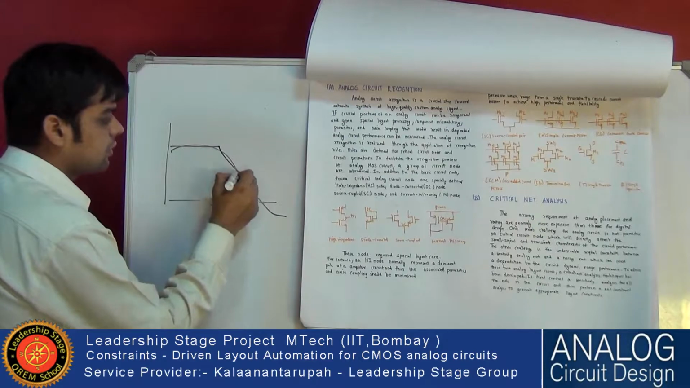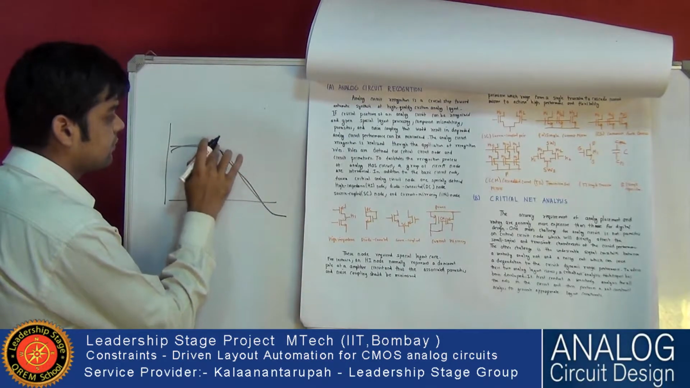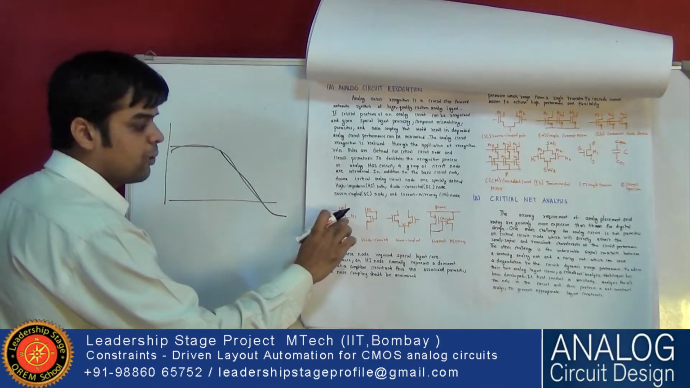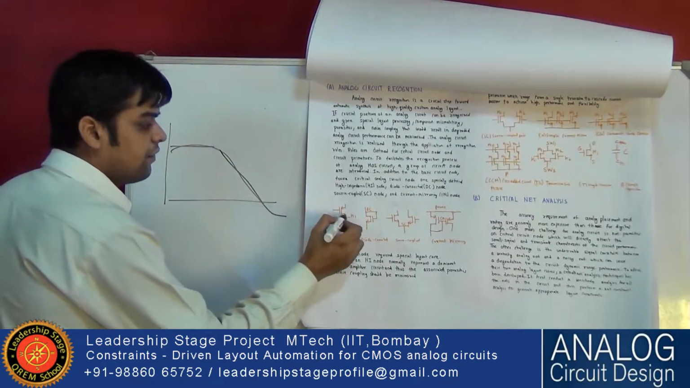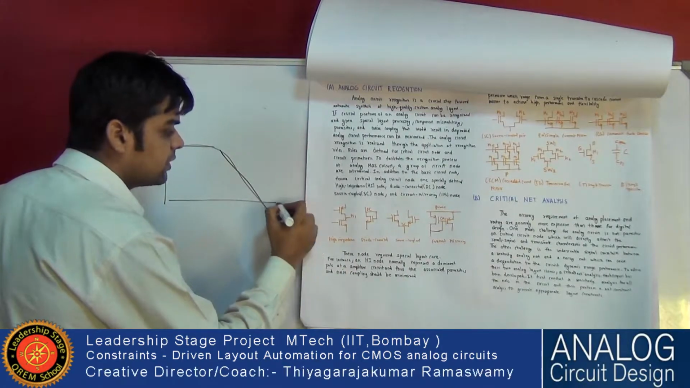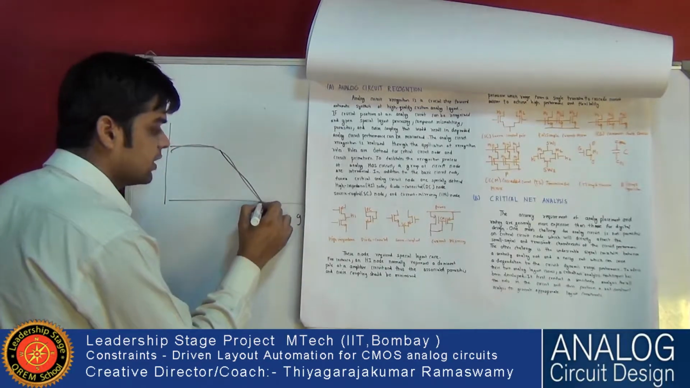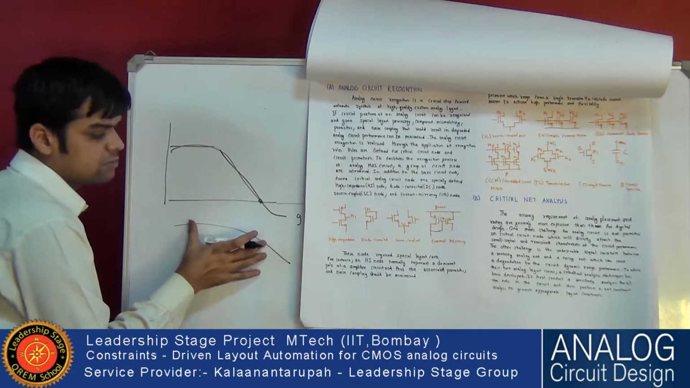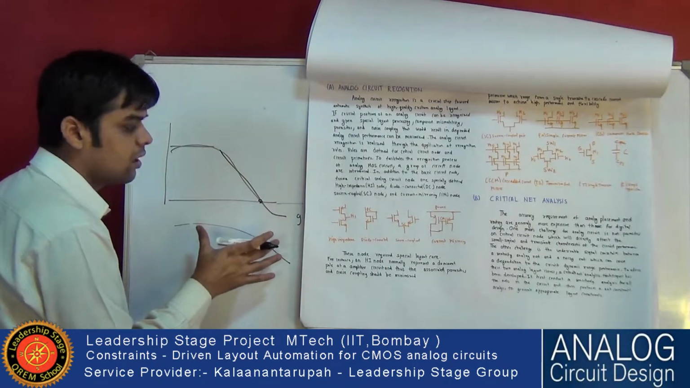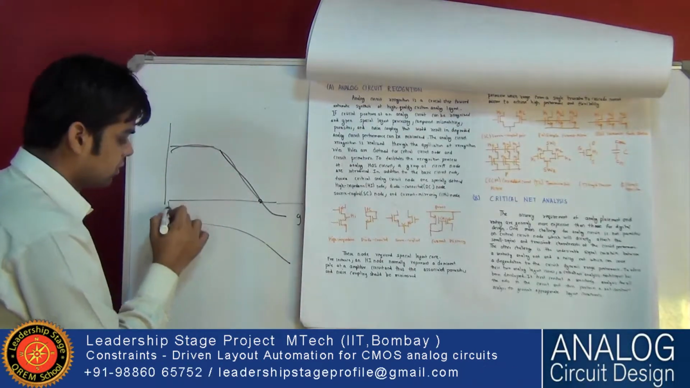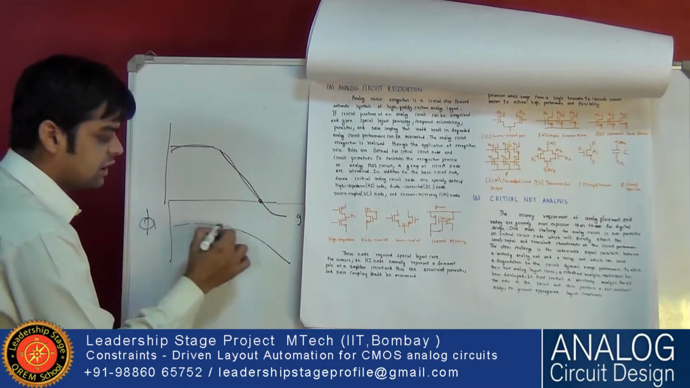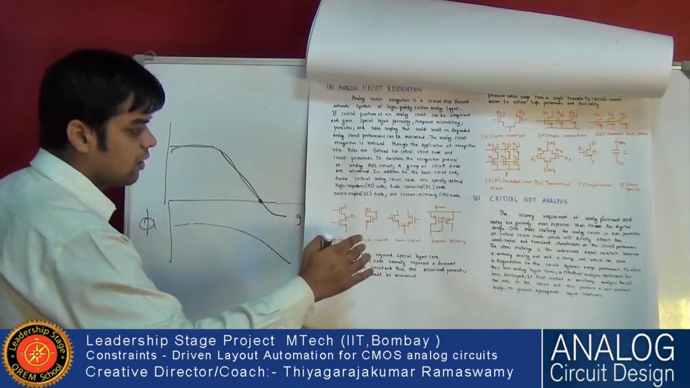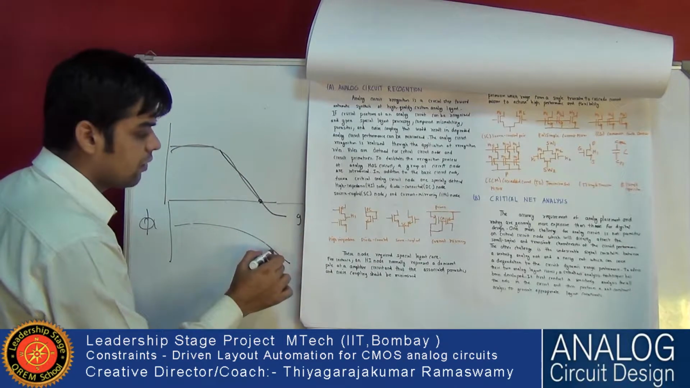Sorry. Because this point is a dominant pole, if the capacitance is very small, this pole will be very far away from the unity gain frequency. So my phase margin will be 60 degrees. Suppose I want to maintain a 60 degree phase margin. If this pole is far away, the performance will not degrade.